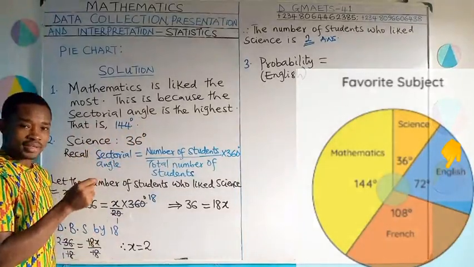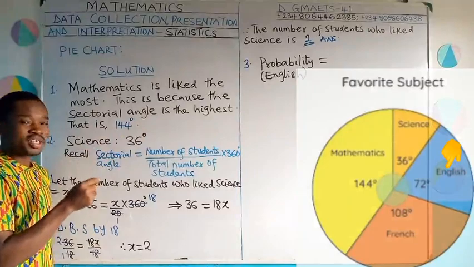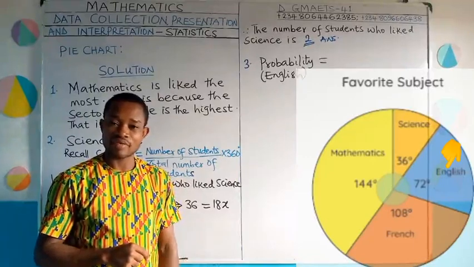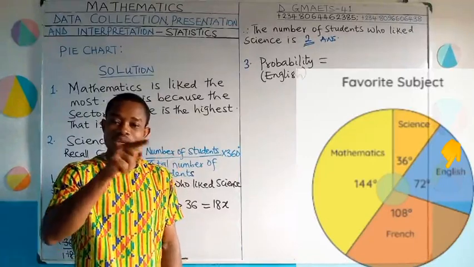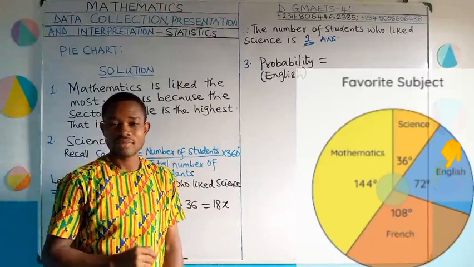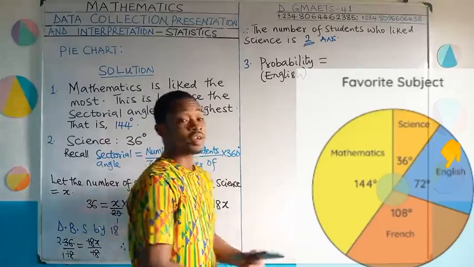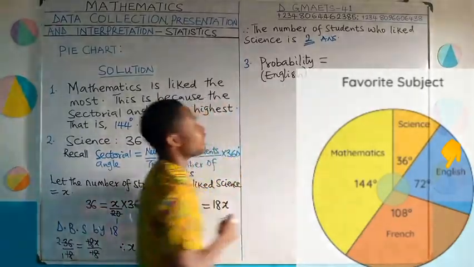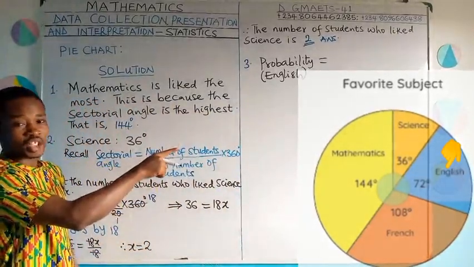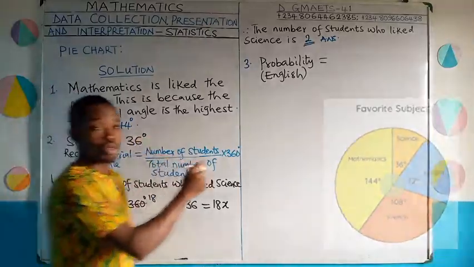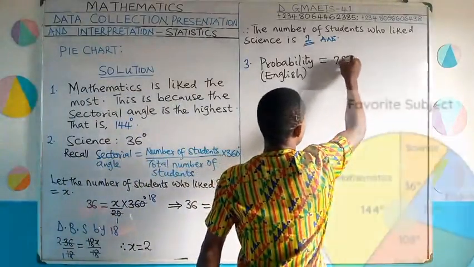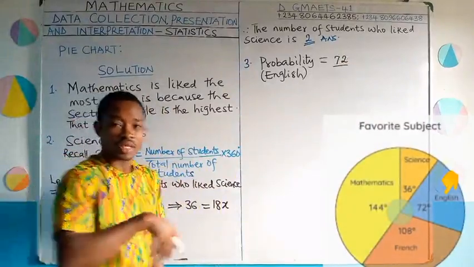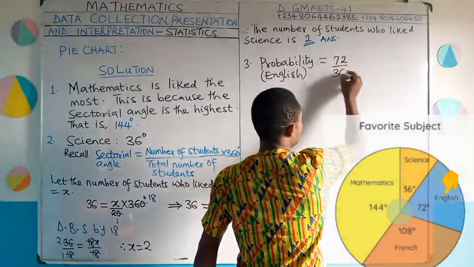If you do that, to get the probability now, you will do that number of students that said English is their favorite subject, divided by total number of students, which is 20. But I wouldn't do that. Let's not stress ourselves with that. We can use the sectorial angle directly and solve. Sectorial angle of English, once again from the pie chart there you can see is 72. So it's going to be 72 degrees divided by total angle in a circle, which is 360.